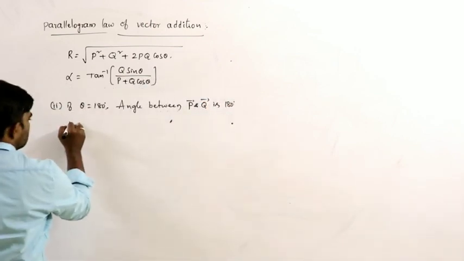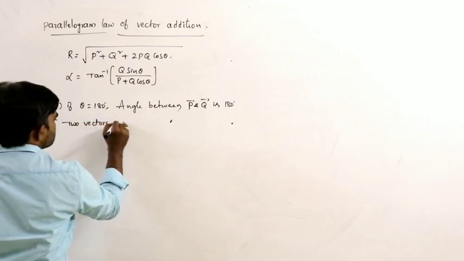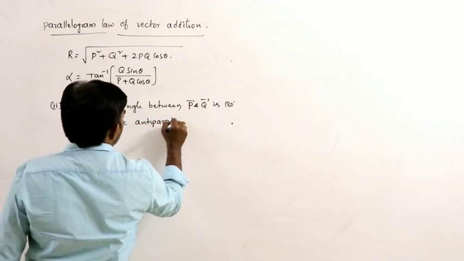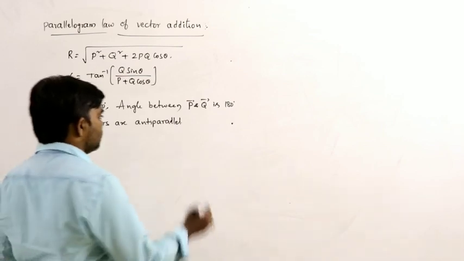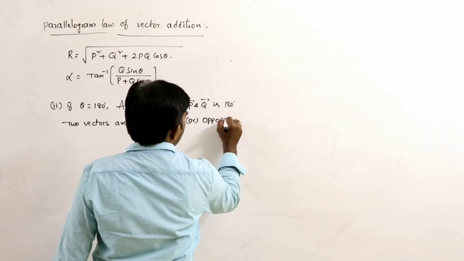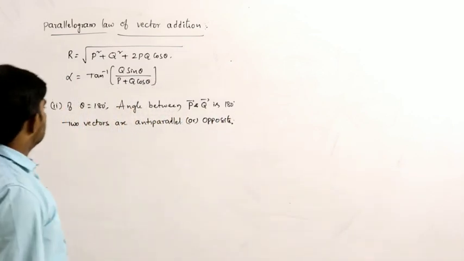So the two vectors are anti-parallel, or opposite. The two vectors are anti-parallel or opposite. So this is the situation now.